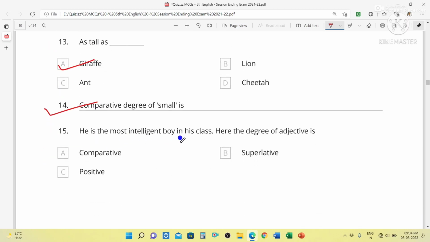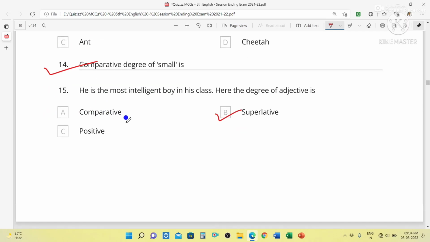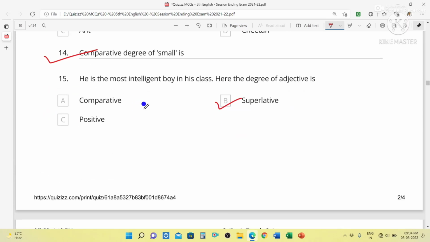He is the most intelligent boy in his class. Here the degree of adjective is superlative, because the is used, and the is always used with the superlative degree. In most of the cases, the is used with the superlative degree, and we also use most to make the superlative degree of adjectives which are of more than two syllables. Here, intelligent is a word of more than one syllable. So we have to use most to make it superlative. So this is superlative degree.